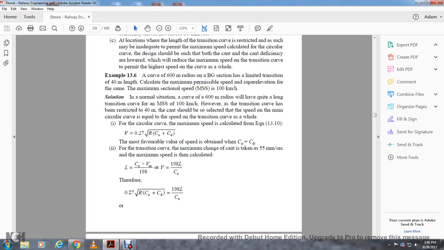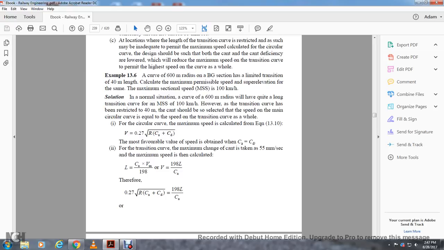For the circular curve, the maximum speed is given by equation 13.10: V = 0.27 times the square root of R times (cant actual plus cant deficiency). The most favorable speed is when the cant actual equals the cant deficiency. For the transition curve, the maximal change of the cant is equal to 55 millimeters a second. The maximum speed is calculated as V = 198 times the square root of L divided by the cant actual.